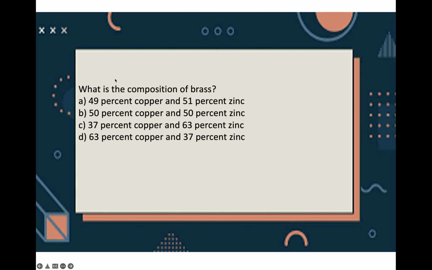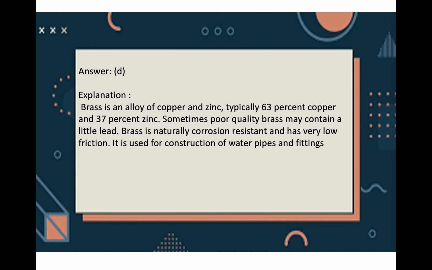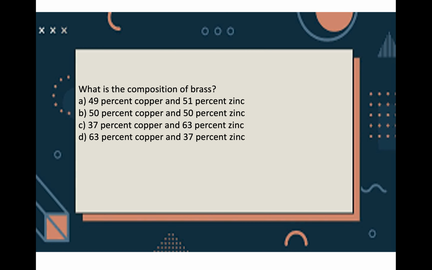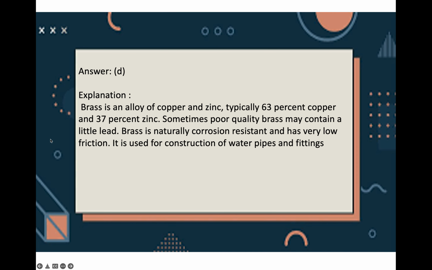The next question is the composition of brass. The 4 options: 49% copper and 51% zinc, 50% copper and 50% zinc, 37% copper and 63% zinc, 63% copper and 37% zinc. What is the correct option? Option D, that is 63% copper and 37% zinc. Brass is an alloy of copper and zinc. Sometimes poor quality brass may contain a little lead. Brass is naturally corrosion resistant and low friction, so it's used in the construction of water pipes and fittings.